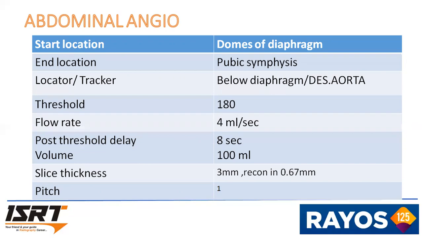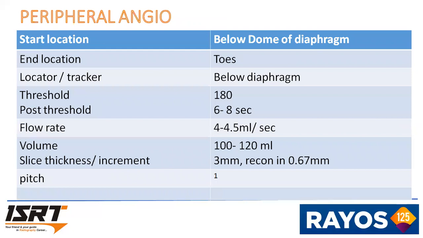Threshold is 180. Flow rate is 4 ml per second. Post threshold delay is 8 seconds. The volume can be given in 100 ml. Slice thickness is 3 mm. Recon in 0.67 mm.